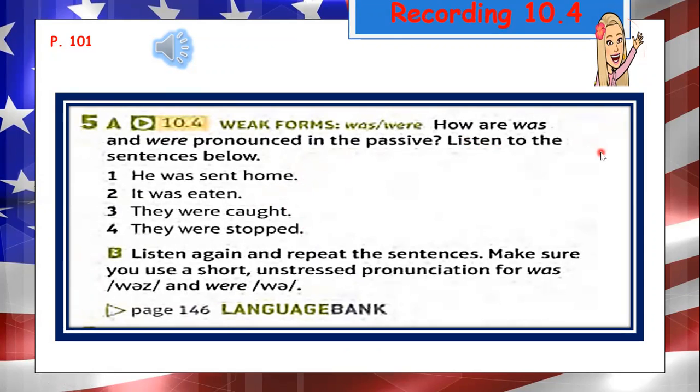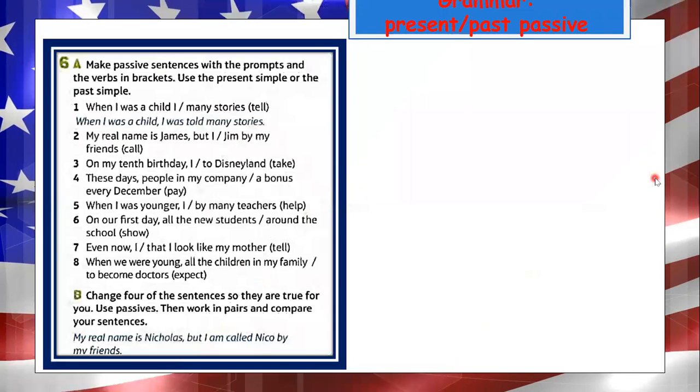In this case, we have sentences in the passive voice, but let me show you the sentences that I made for you. In this part, you are not going to make sentences with pronouns and the verbs in brackets or parentheses. Use the past simple, the present simple, or the passive.